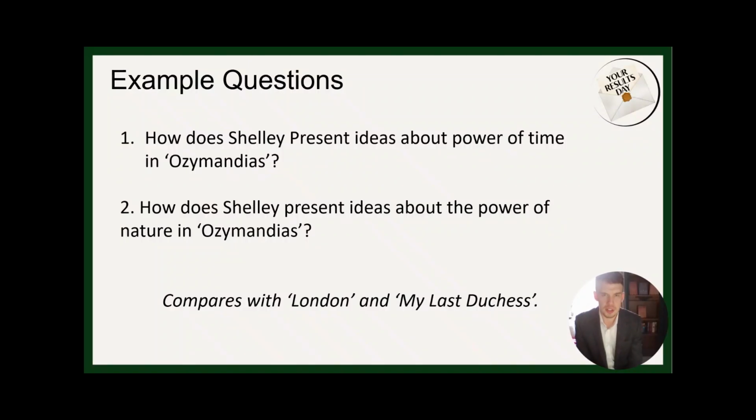So some example questions then that you could use to practice responding to questions about Ozymandias. The two I've got on screen, they both link back to power. So the first one is, how does Shelley present ideas about the power of time in Ozymandias? And how does Shelley present ideas about the power of nature? Looking at those two themes, if you wanted to have a go at comparing those, then this would compare quite nicely with London and with My Last Duchess as well.